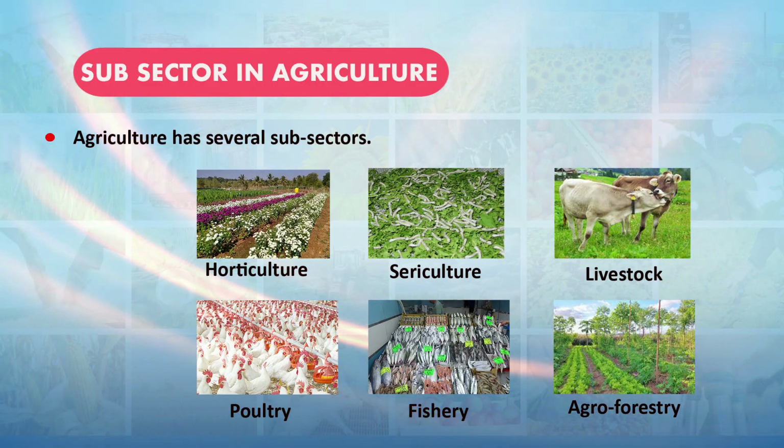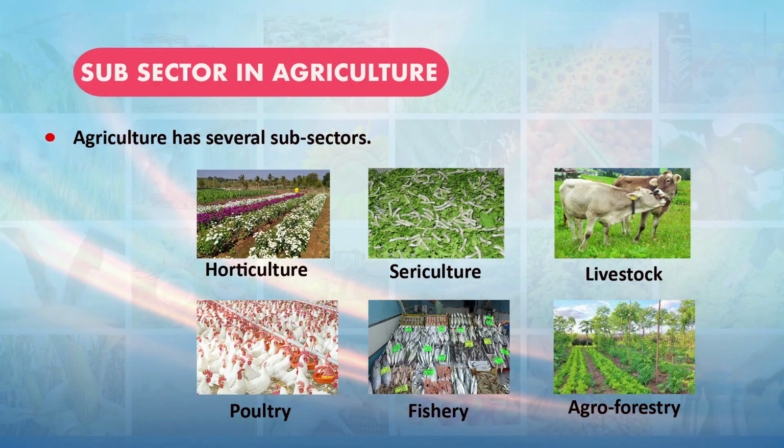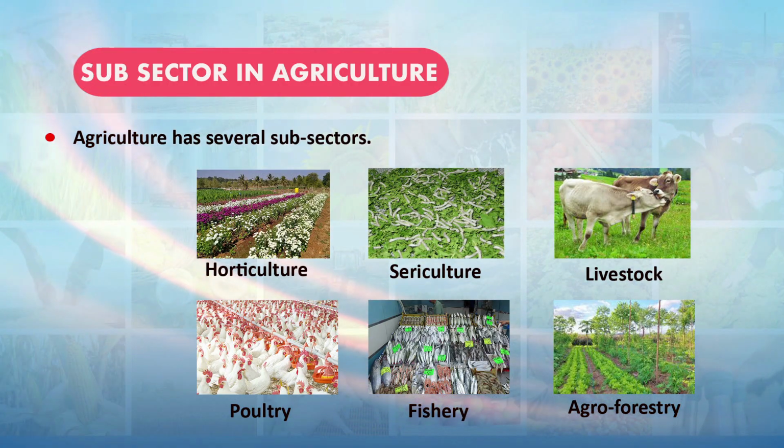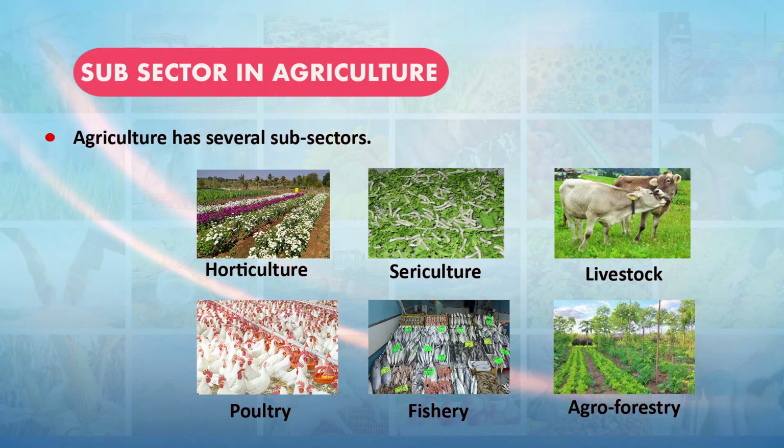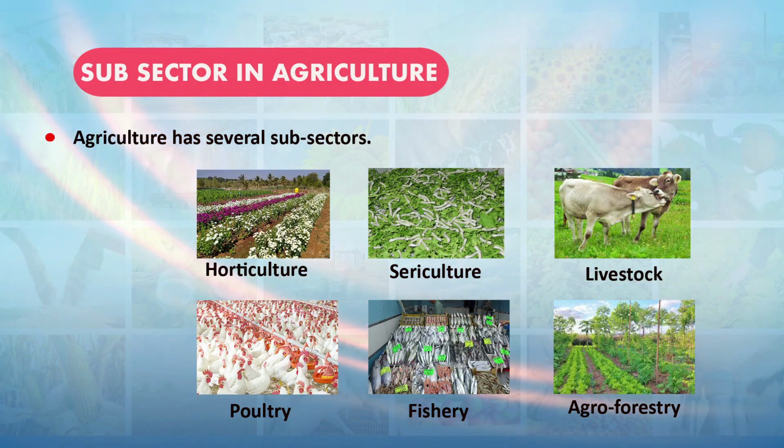Let us first understand what the different subsectors in agriculture are. Agriculture is comprised of several subsectors like the horticulture sector, livestock sector, poultry sector, fishery sector, and agroforestry is also there. So, these are the major subsectors. There are many others also, but these are the major sectors which are contributing in the agriculture sector.